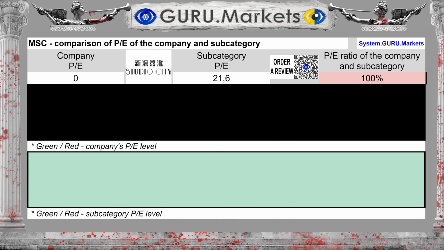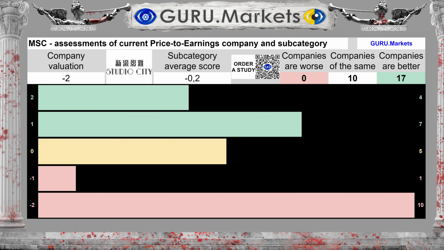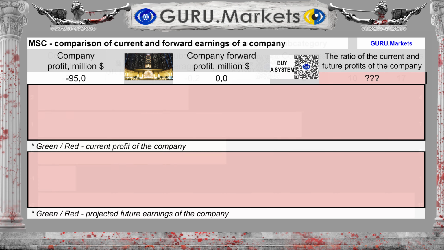The ratio of the company's market price to profit corresponds to 0, with an average for the subcategory of 21.6, which is significantly worse than the average for the subcategory. Assessment of the market price to earnings ratio in comparison within the subcategory: Very bad, -2 points. Profit for the last 12 months was -$95 million.